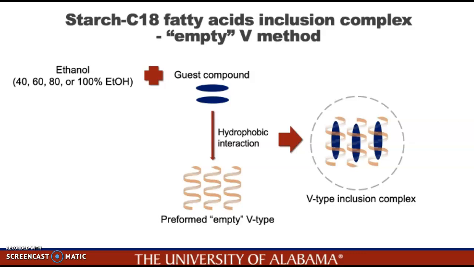We next employed the empty V-helix method to form starch fatty acid inclusion complex. In this method, we first prepared empty V6H starch. After preforming the empty V-type starch, the guest compound, which is the fatty acid, and different fractions of ethanol solutions were added. Due to the hydrophobic interaction, the fatty acid will be stabilized in the helical structure in order to form the V-type inclusion complex.